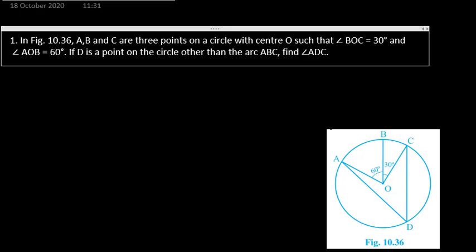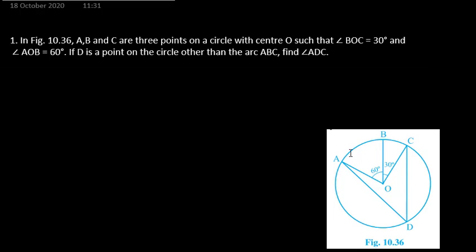If D is a point on the circle other than the arc ABC, so this is outside this arc ABC, we have to find angle ADC. So what is the measure of angle ADC? Here in the solution you can write whatever is given.